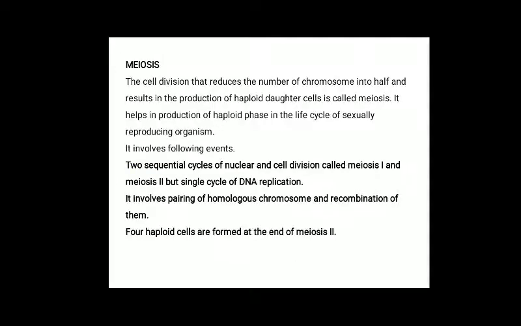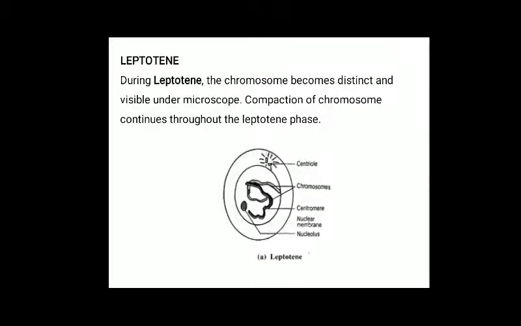If you see meiosis, it is divided into meiosis 1 and meiosis 2. Meiosis 1 consists of prophase 1, metaphase 1, anaphase 1 and telophase 1. Prophase 1 of meiosis has 5 subphases, starting with leptotene. During leptotene, the chromosomes become distinct and visible under the microscope. Compaction of chromosomes continues through the leptotene stage, and the leptotene stage is also known as the bouquet stage.